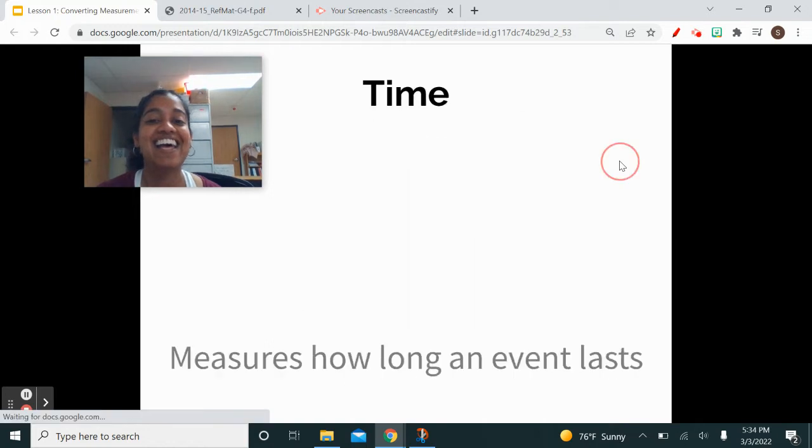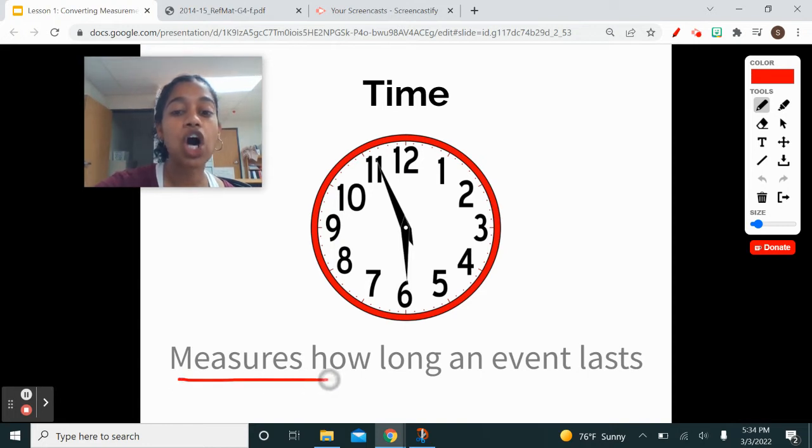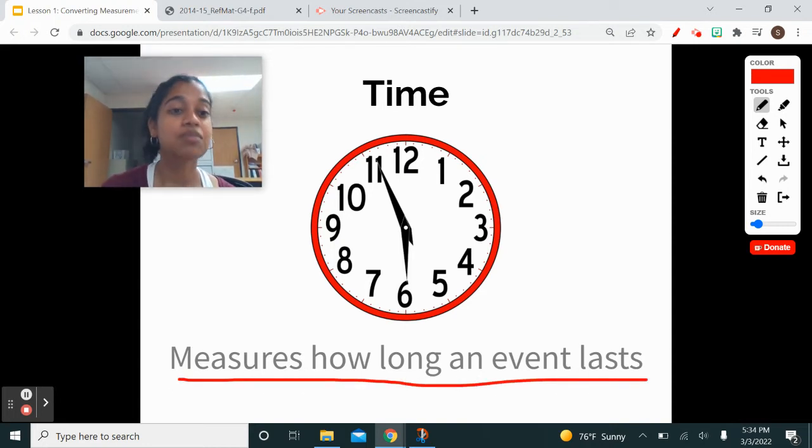Now, last but not least, time. What does time tell us? Time is telling us how long an event lasts. For example, if we're saying it's 30 minutes, that could be from 10 to 10:30. That's telling us that this event, maybe class, is 30 minutes long. It's telling us how long something lasts.